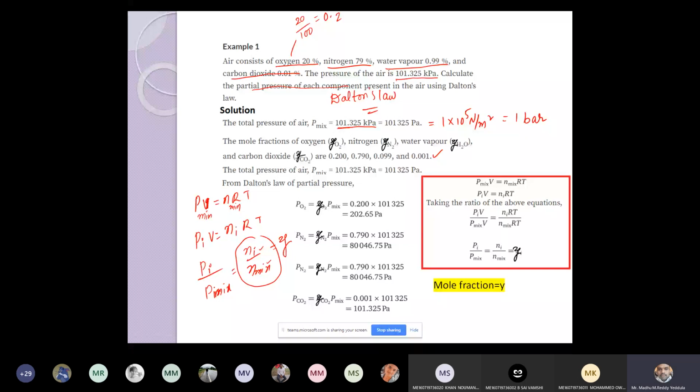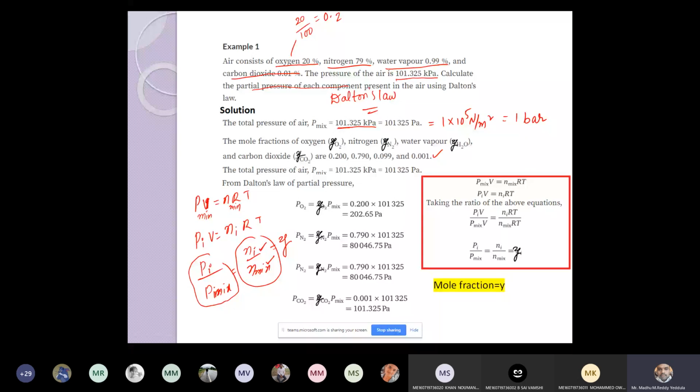The number of moles of an individual component to the number of moles of the mixture is nothing but the mole fraction. That is also equal to the individual pressure to the total mixture pressure, right? So this is the formula I am going to use here.